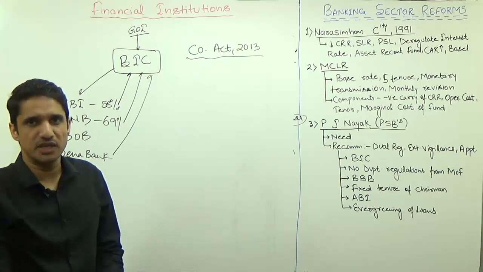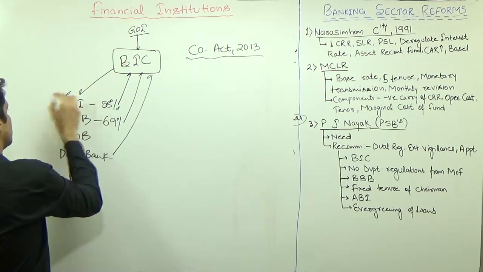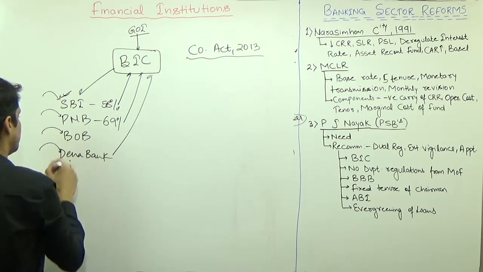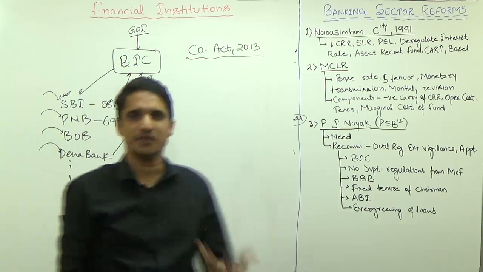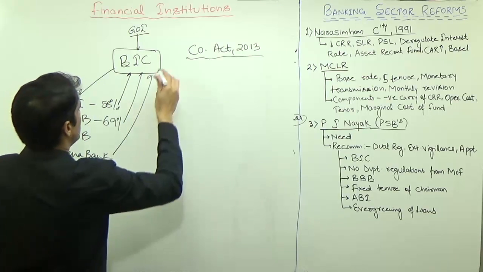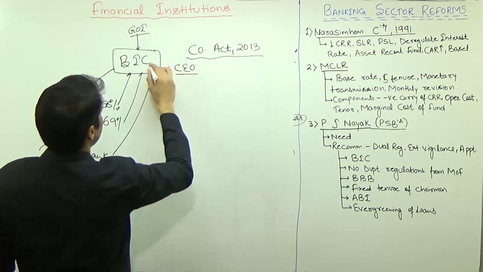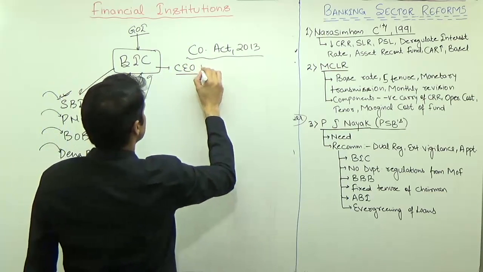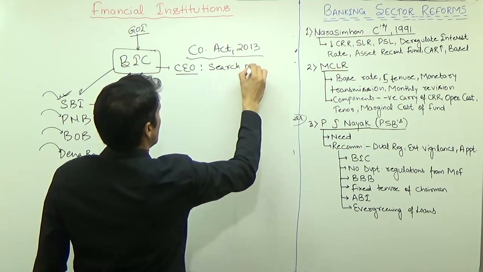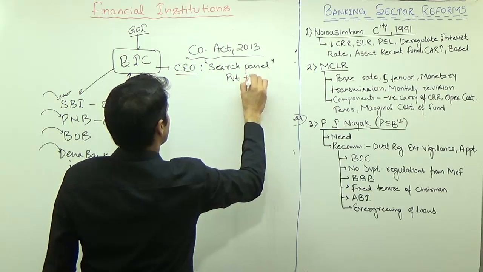Then how will it be beneficial? Right now, the appointment of SBI, risk; appointment of PNB, risk; appointment of BOB, risk; appointment of Dena Bank, risk. Risk in the sense that political intervention is there, bias can be there, no transparency is there. So they said the chairman or the CEO of BIC should be appointed through a search panel. And when they say search panel, it means from both private as well as public.